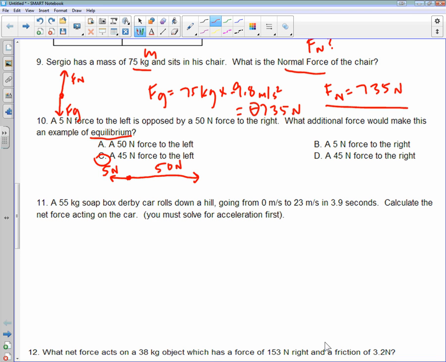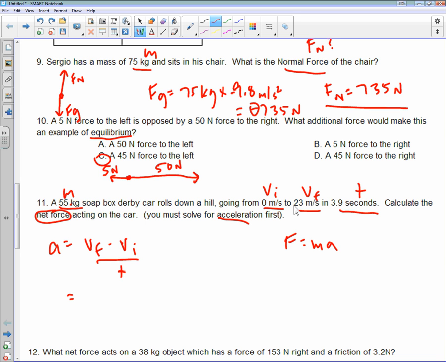Number 11, a 55 kilogram soapbox derby car. This is your mass. Rolls down a hill going from 0 meters per second to 23. So 0 is our initial speed, 23 is our final, 3.9 seconds is our time, and we need to find the net force. It says that you have to find acceleration first, because you guys know force equals mass times acceleration. We have mass, we don't have acceleration. So to do that, you're going to use this equation, Vf minus Vi divided by T.